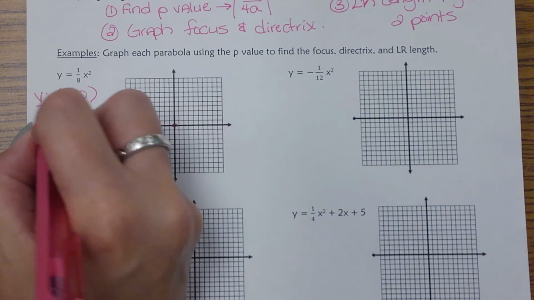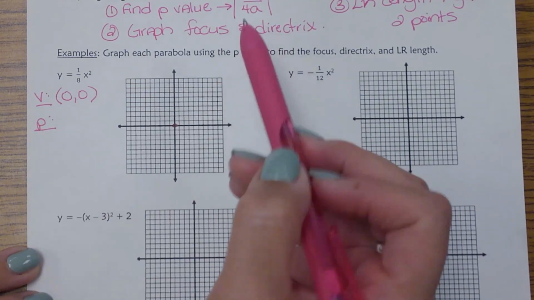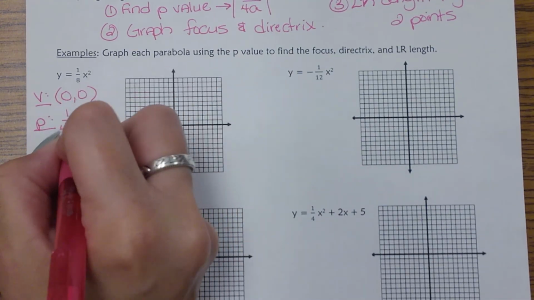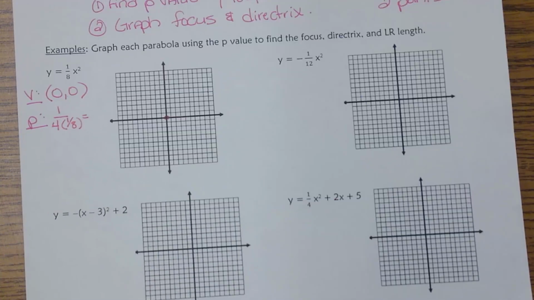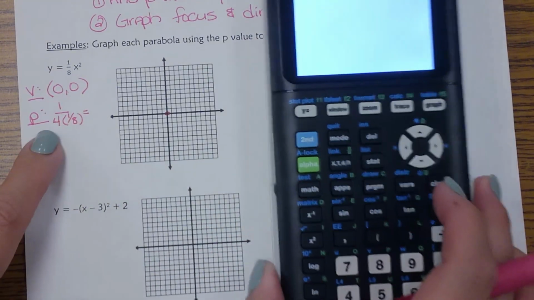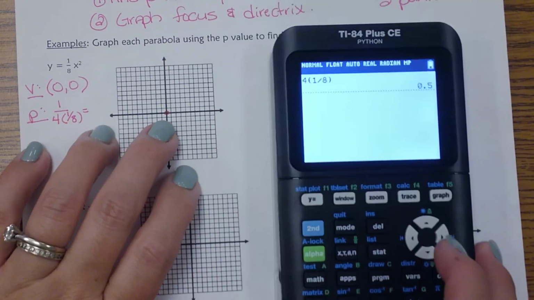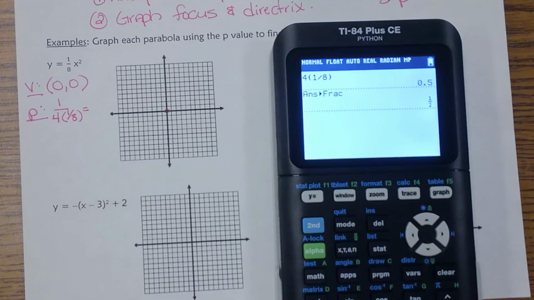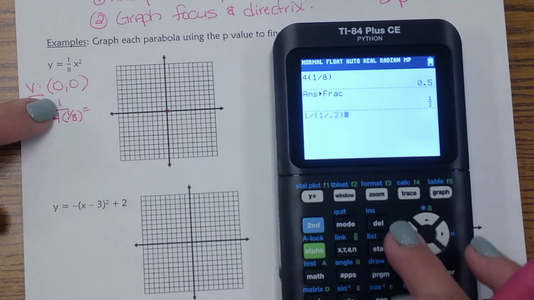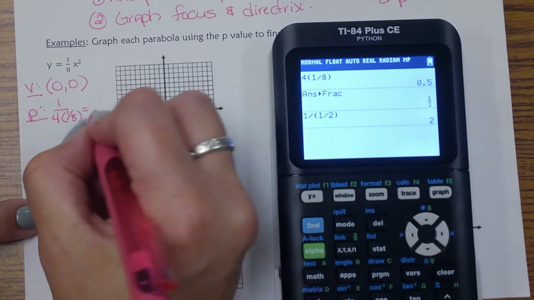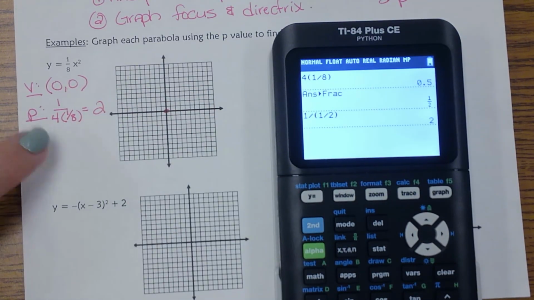So now remember, I said the first step is find your p-value. So I've got to do 1 over 4 times that a value, which is 1/8. So I'm going to go ahead and figure what that is. So if I do 4 times the 1/8, I get 0.5, which remember is just a 1/2. So then I'm doing 1 divided by that 1/2. And that gives me a positive 2. So that is my focal length.